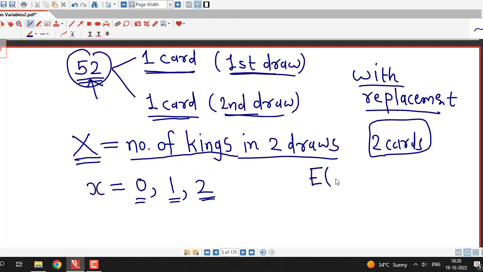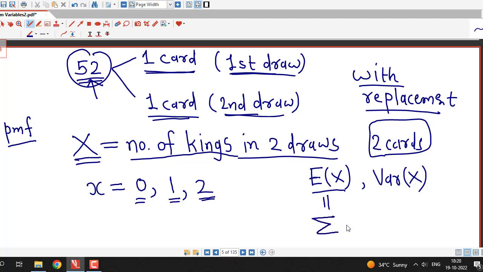We have to find out expected value of this random variable and variance of this random variable X. And we know that to find out expected value of a random variable, we have to first decide the probability mass function of random variable X, and this expected value is defined as sigma x times value of probability mass function at point x over all possible values of x.